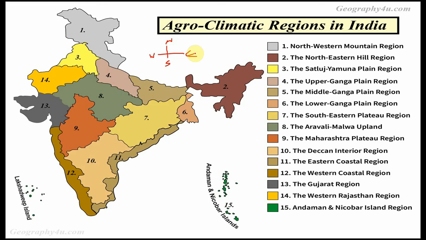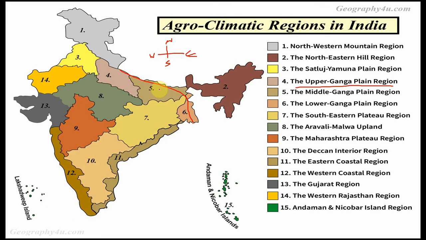Upper Ganga Plain region. See, friends, here is the Upper Ganga Plain region. Upper, friends. The fourth one is upper. See, friends, the Ganga starts from here, flows here and ends here. This is the direction of the Ganga river, friends. And they asked about the upper Ganga region. Here is the upper Ganga region, and this part is the middle Ganga region, friends. This part comes under this region.